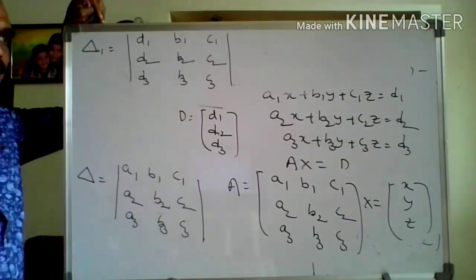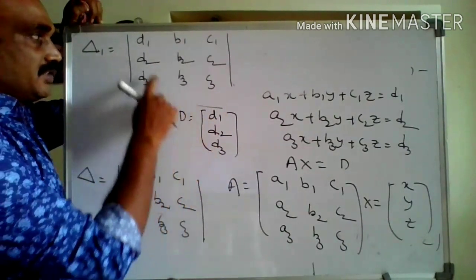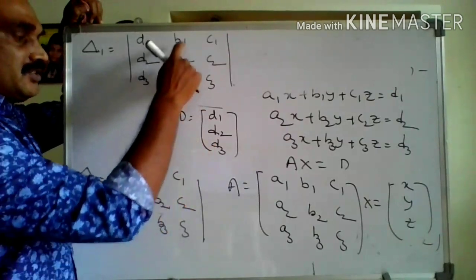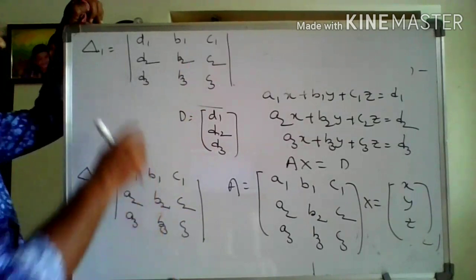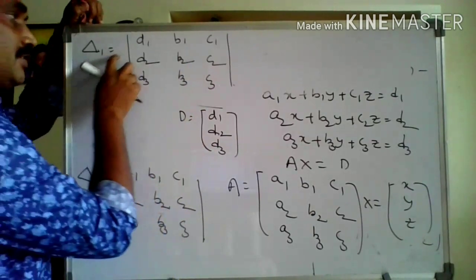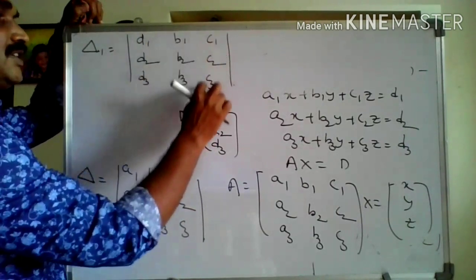So delta 1 is equal to the determinant of first column D1, D2, D3, second column B1, B2, B3, third column C1, C2, C3. This is delta 1.